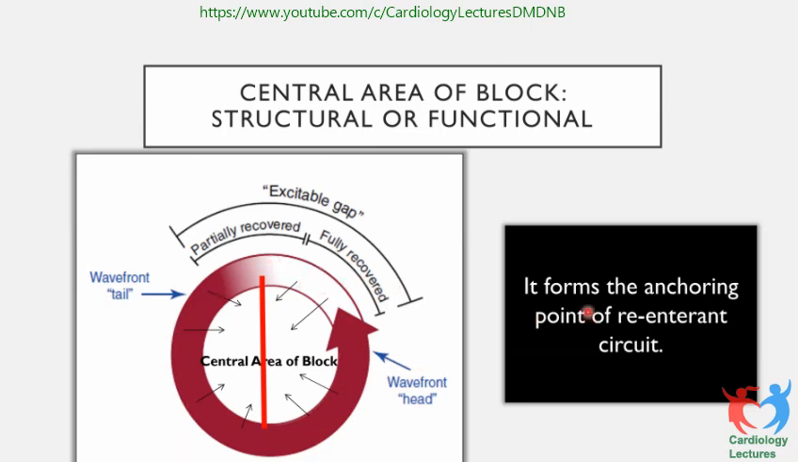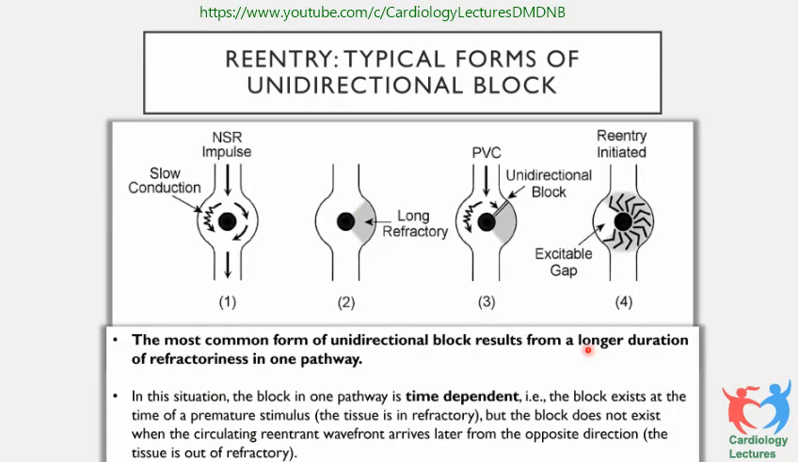It forms the anchoring point of the re-entrant circuit in these patients. So re-entry typically forms from unidirectional block, which we have already discussed. What happens when you have normal sinus rhythm? Both the slow conduction and the fast conduction pathways are excited, and the impulse travels through both, and it joins in the lower part of the AV node and goes down. So that's a normal beat.